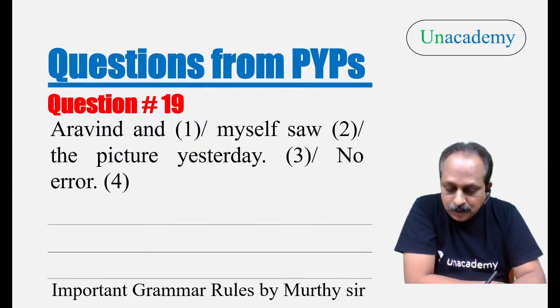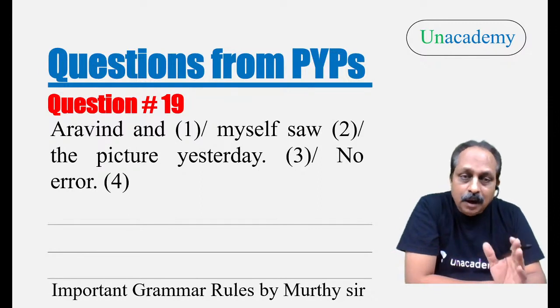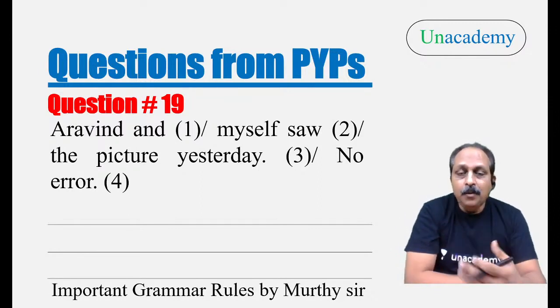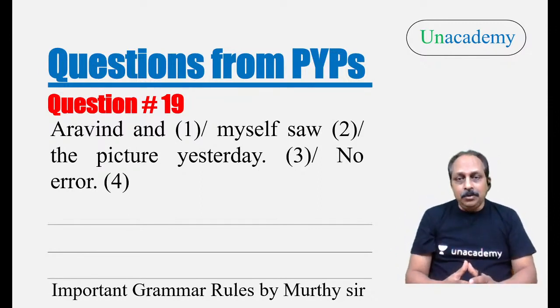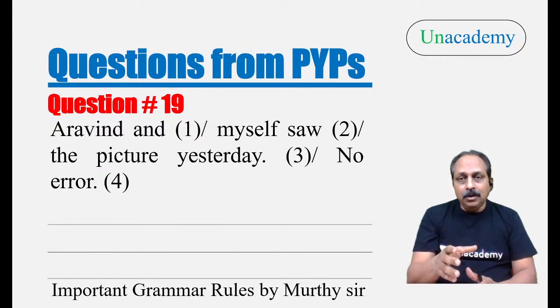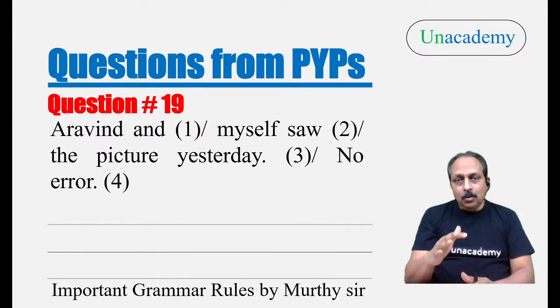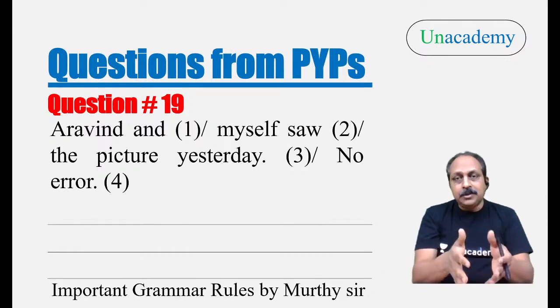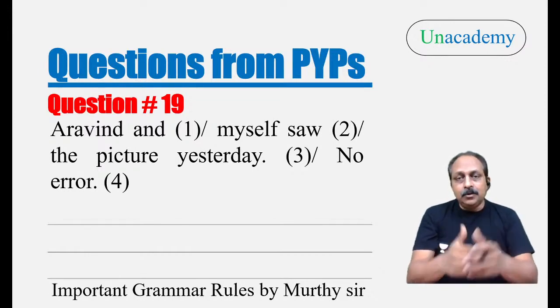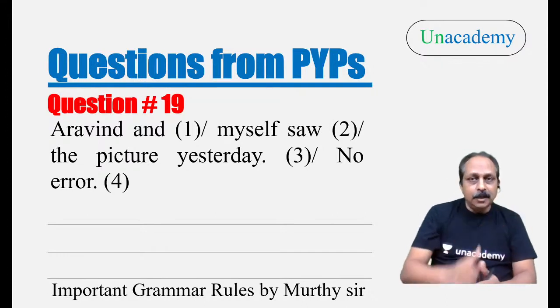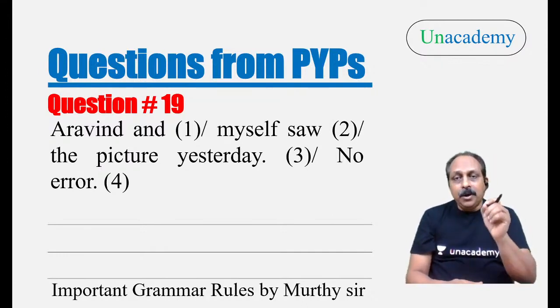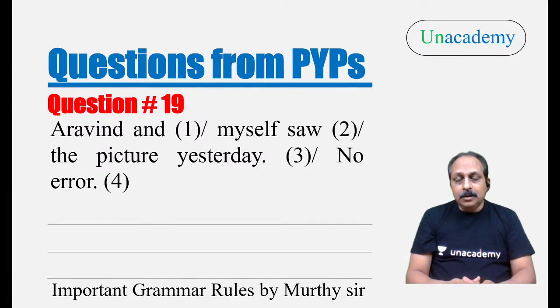Bhavana has got it right. Kumar also says second part. Arvind and I. We should not use a reflexive pronoun here or an emphatic pronoun. That's a common error. People say, who did this work? Myself. Who went there? Myself. No. If you have to emphasize, only then you have to use myself, herself, himself. But here we should use the personal pronoun, not the reflexive pronoun or emphatic pronoun.